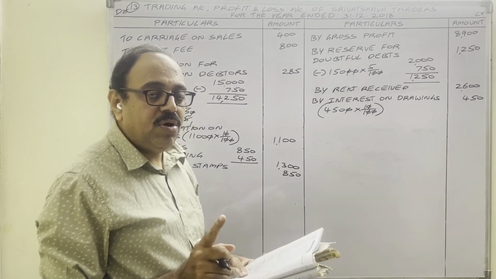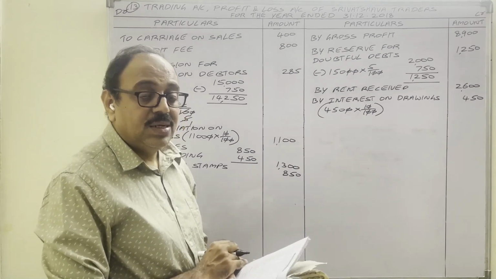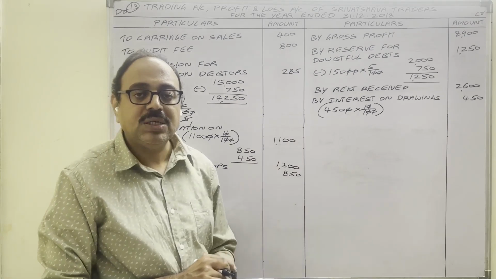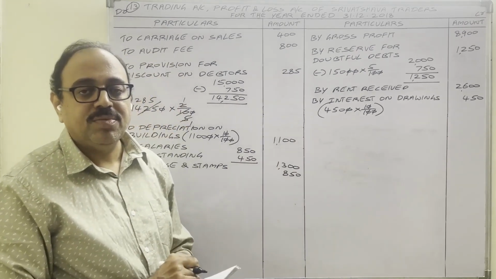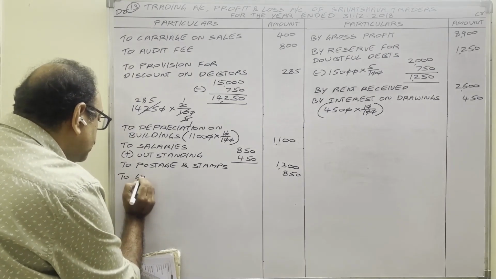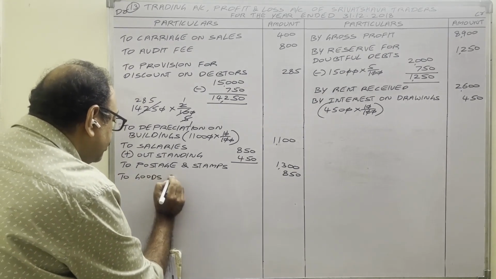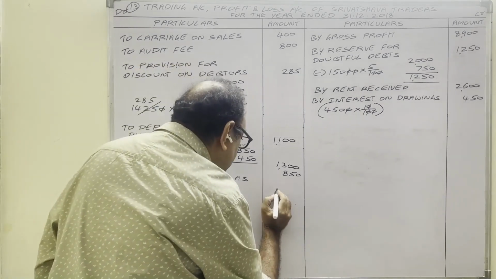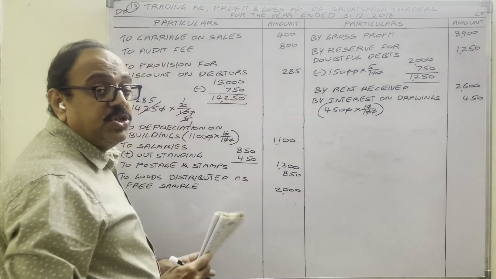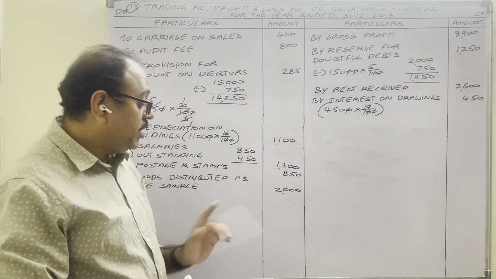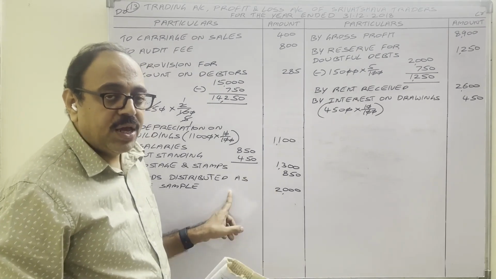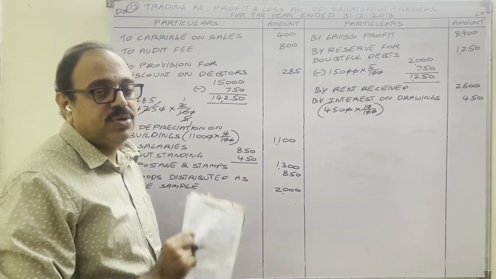So in trading account, one time we have shown credit side. Second time in profit and loss account debit side we should show, because it is one type of advertisement expenditure. Debit side. To goods distributed as free sample. Amount 2,000 rupees. Generally, second time adjustment we show in balance sheet, no? But this one in balance sheet it doesn't come. Only in trading account and profit and loss account we have to show this.